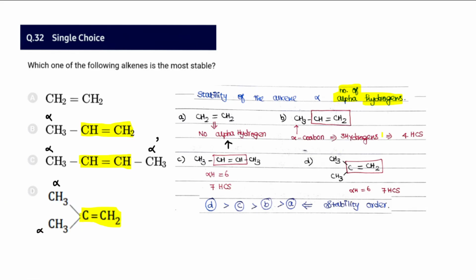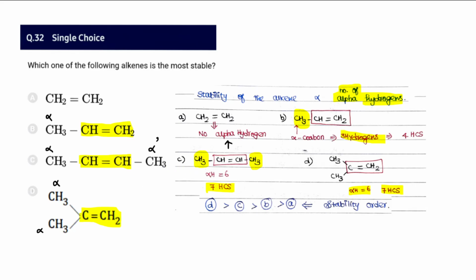Whereas in the second case we may say 3 hydrogens, or 4 hyperconjugative structures. Here it is 3 hydrogens, and in the third case 3 plus 3, 6, so 7 hyperconjugative structures. Here also 7 hyperconjugative structures. But stability-wise D is going to be very high because C shows geometrical isomerism, cis-trans isomerism, so the stability may slightly go down.